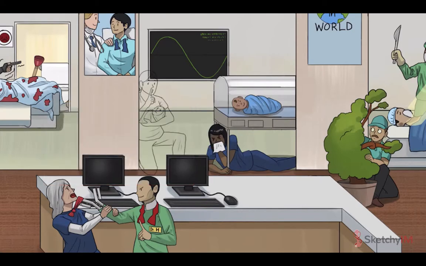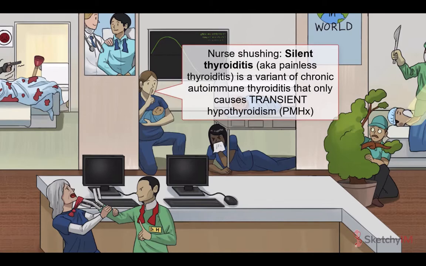While subacute thyroiditis causes a painful thyroid gland, silent thyroiditis is another cause of transient hypothyroidism that presents without thyroid pain. That's why they call it silent, and why this nurse is shushing the baby she's holding. Silent thyroiditis is a variant of chronic autoimmune thyroiditis that presents with initial hyperthyroidism that is sometimes followed by hypothyroidism. We'll talk about silent thyroiditis a bit more in our next sketch on hyperthyroidism, so stay tuned.